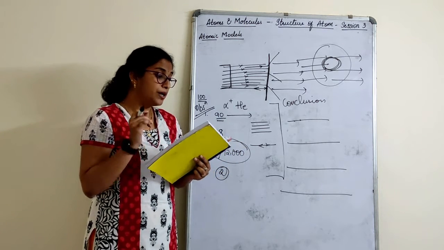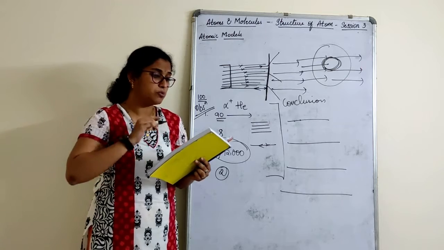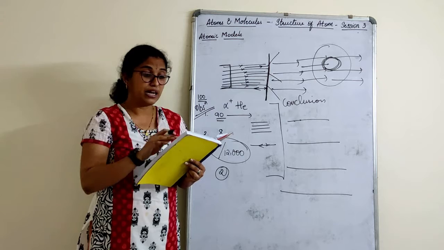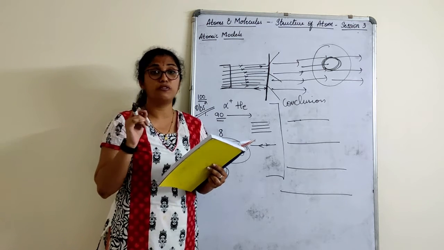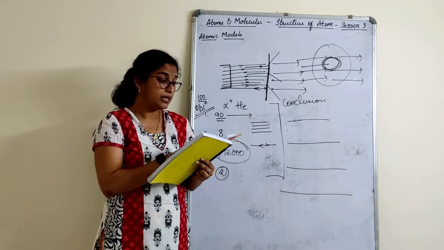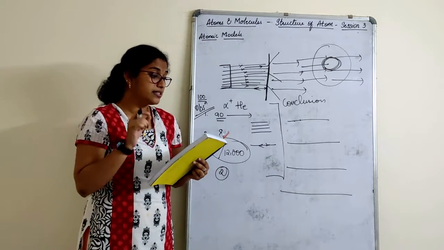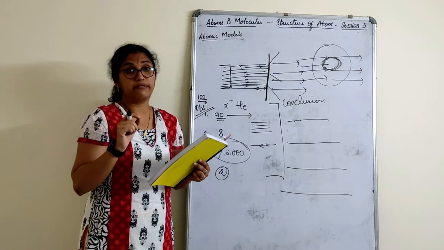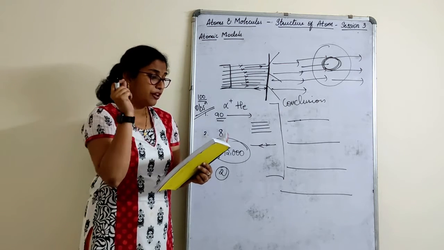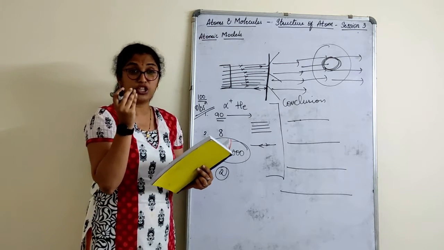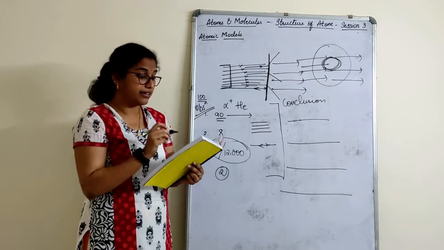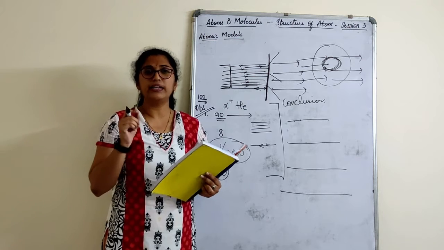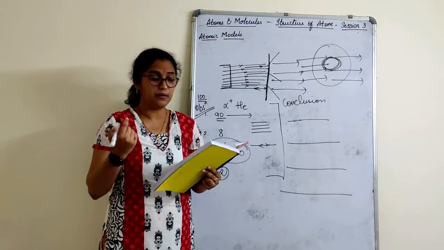An atom consists of predominantly empty space, as most of the alpha particles pass through the gold foil undeflected, right? Second point, an atom consists of a centrally placed positively charged nucleus carrying positively charged particles, because a few particles suffer deflection, they deflect at a slight angle, and very few, that is 1 in 12,000, rebounded back.